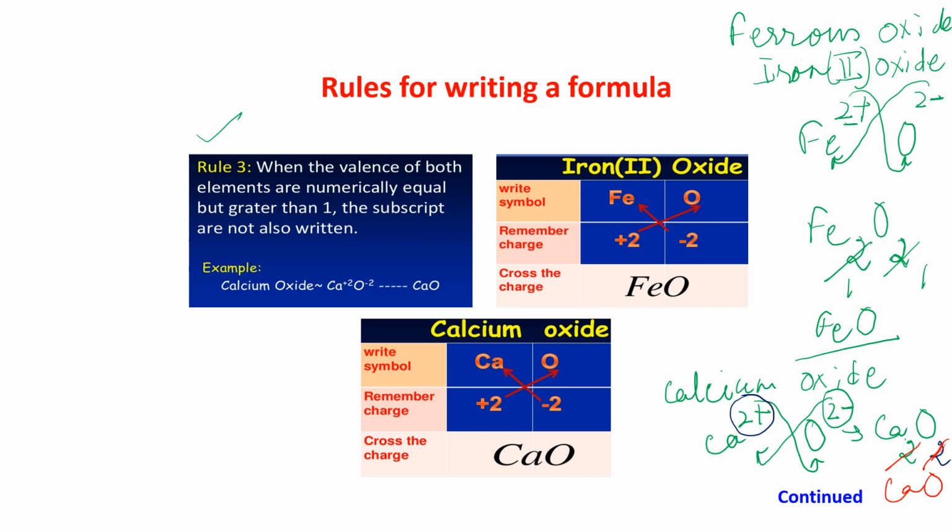That is why it is written: if the valencies are equal but greater than 1, then also we are not writing the subscripts. Actually, they are just stable together, and that is why they are reducing each other.